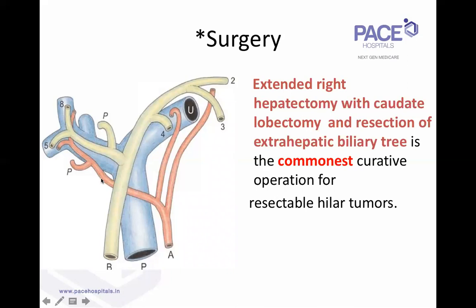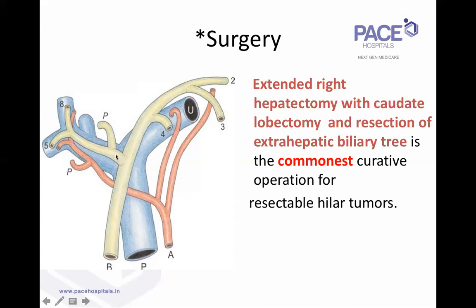So most of the time, it is in fact one of the first structures to be encased by the hilar cholangiocarcinoma. The first structure to be infiltrated is the right hepatic artery, which is most of the time involved. So by that itself, right-sided resections are more often needed. Number 2, you look at the biliary confluence.